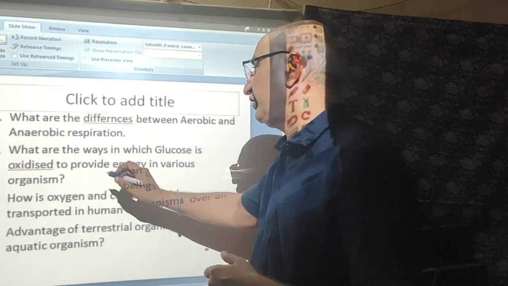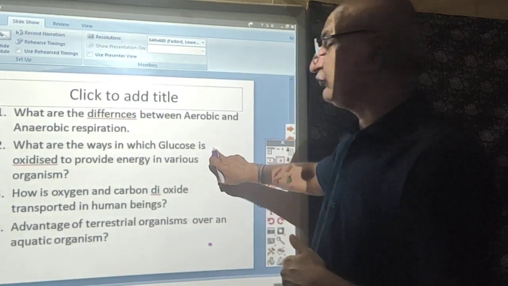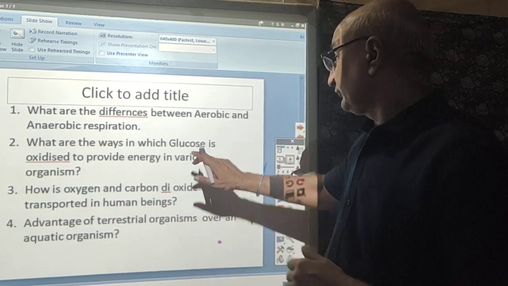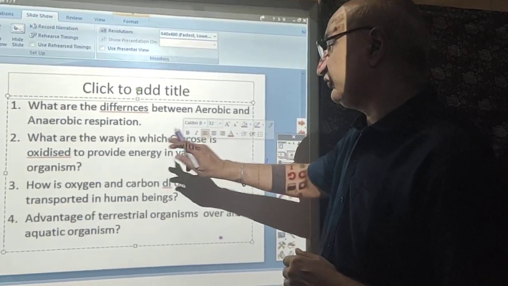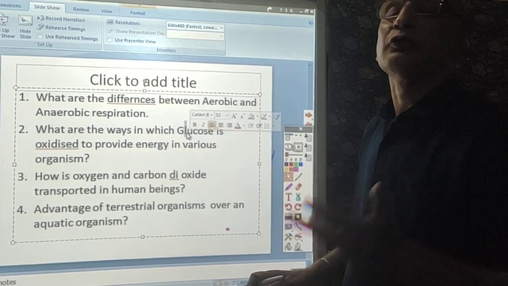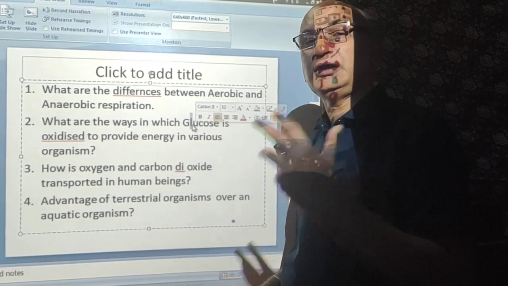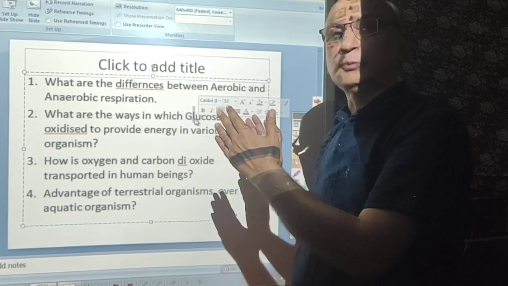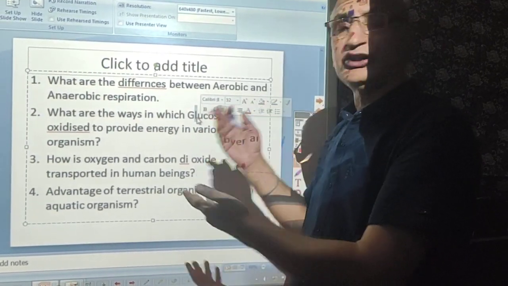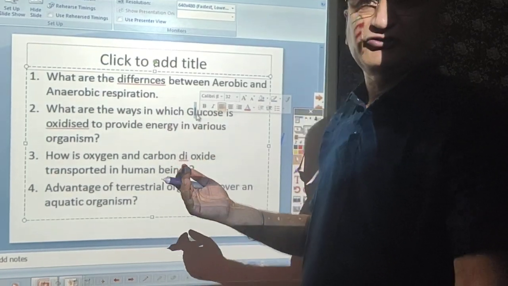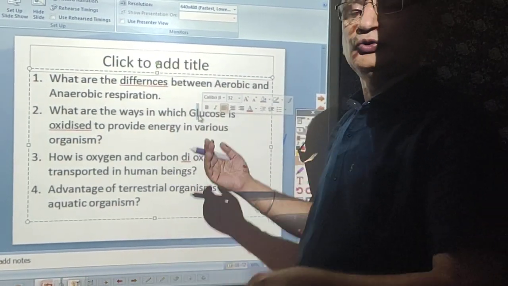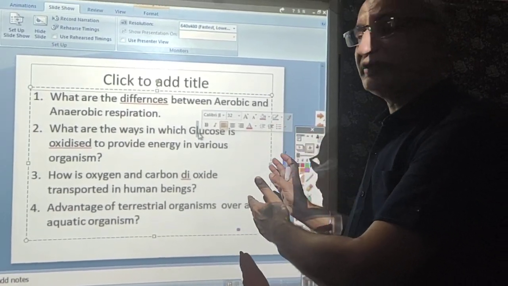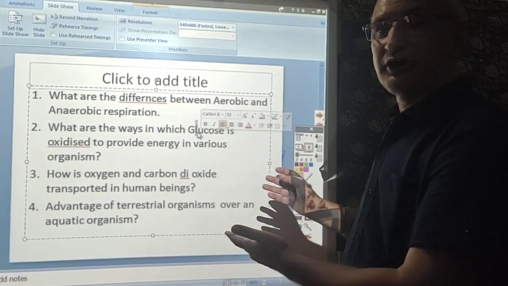Now, my next question is, what are the ways in which glucose is oxidized to provide energy in various organisms? I have mentioned 3 things. Number 1, glucose is broken down to pyruvate in the cytoplasm. Pyruvate may change into ethanol, or it may change into lactic acid, or it may change into carbon dioxide and water with the release of energy.